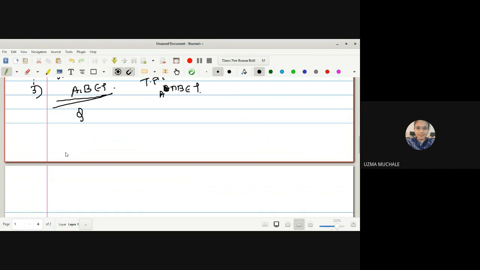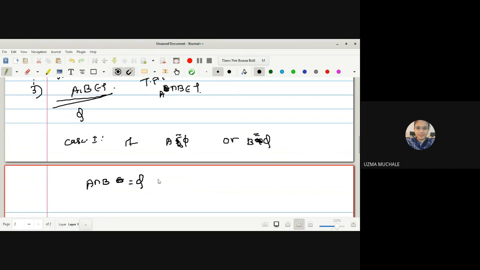Okay, now let us go for case 1. What will be case 1? Either A is equal to phi or B is equal to phi. If one of them is equal to the empty set, at least one of them, then A intersection B will be the empty set. If any one set is empty, the intersection will be empty. So it is already a member of tau by the definition of tau.